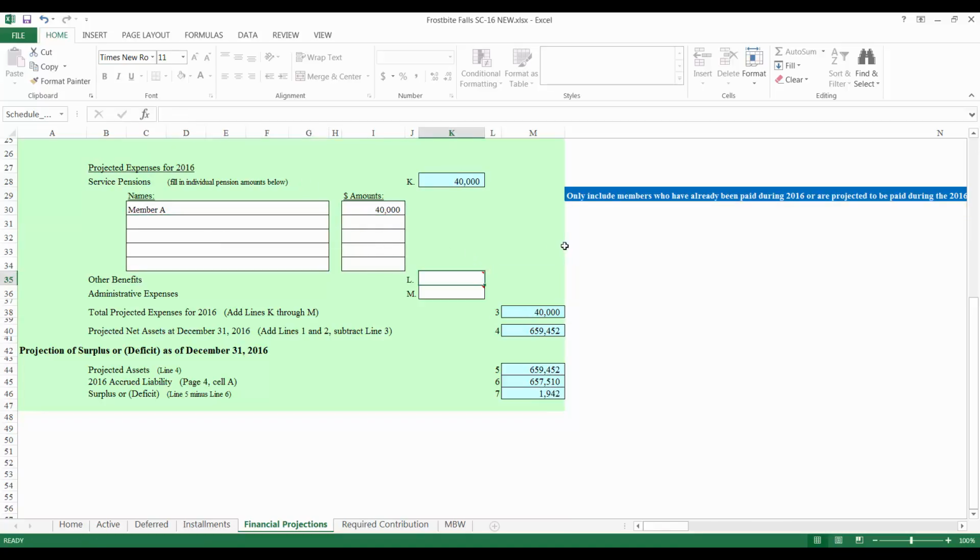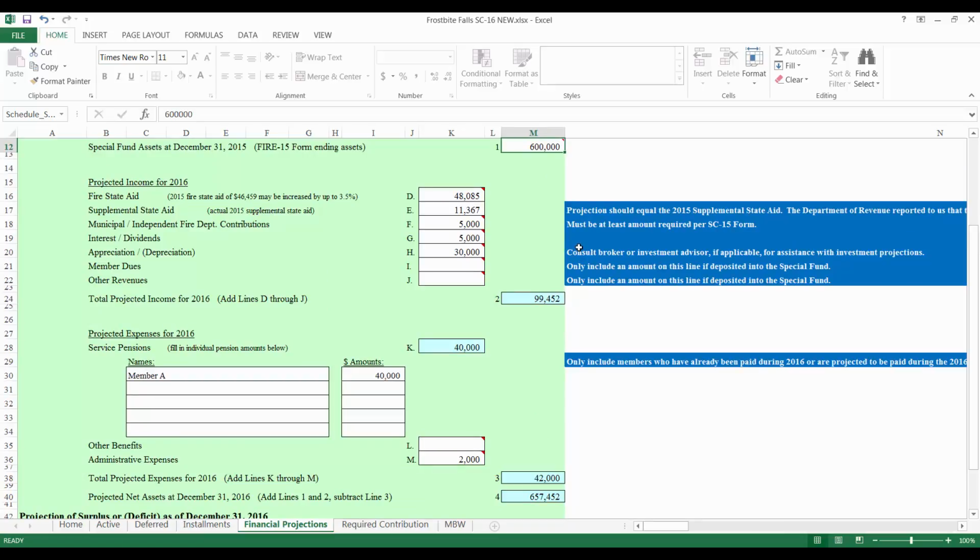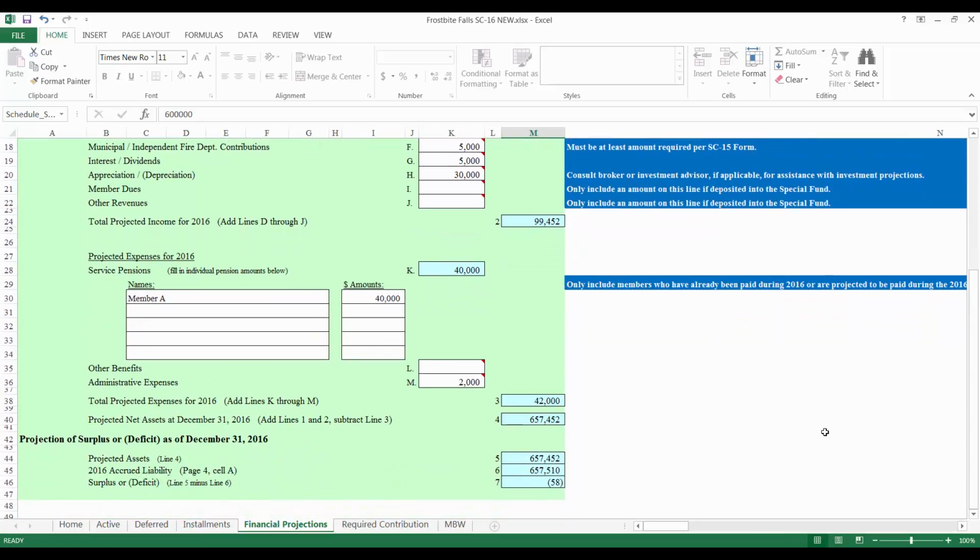Frostbite Falls did not pay any other benefits, so I will leave that section blank. On line M, enter total administrative expenditures actually paid to date, plus additional administrative expenditures expected to be paid by the end of the reporting year. Frostbite Falls expects to pay $2,000 in administrative expenses throughout the year, so I'll enter that number here. Total projected expenses, net assets as of December 31st, and projected surplus or deficit are automatically calculated.